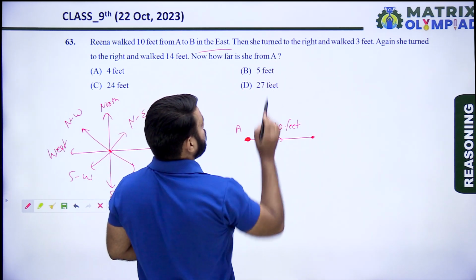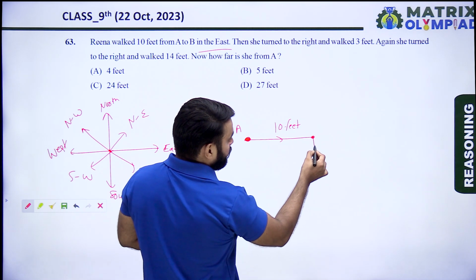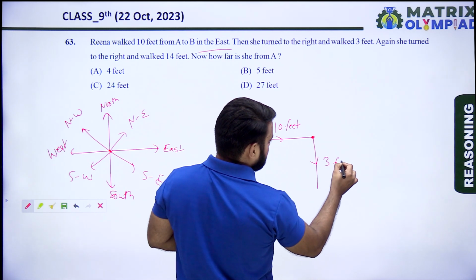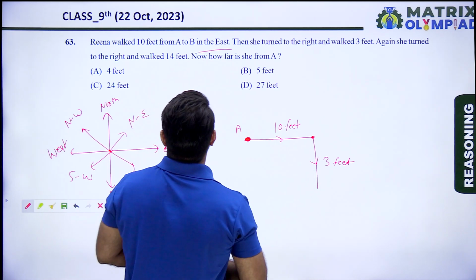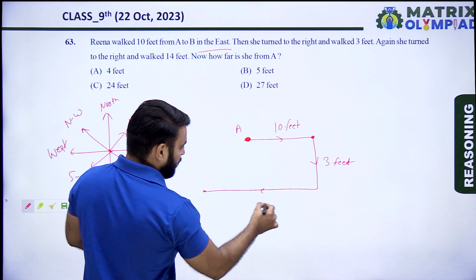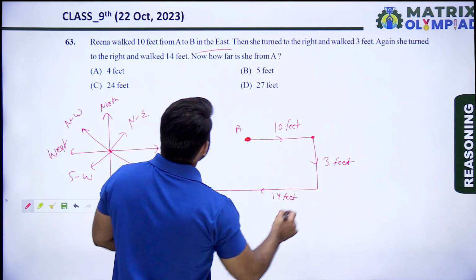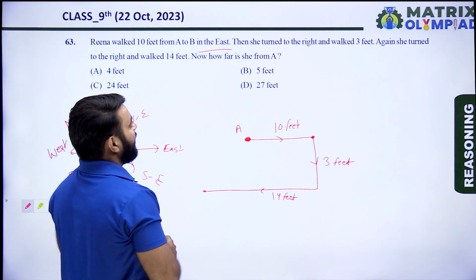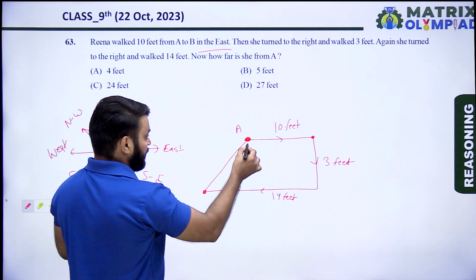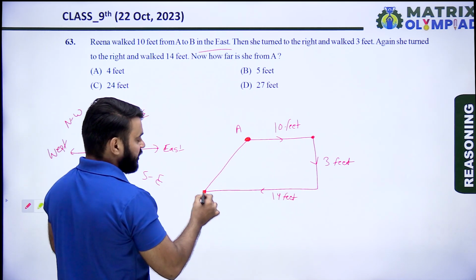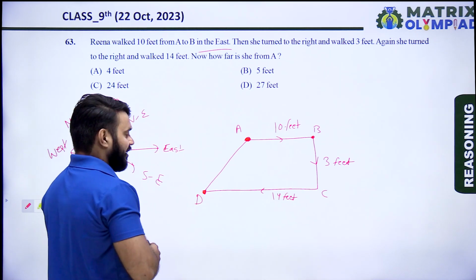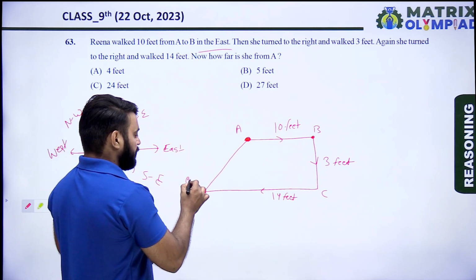Now she turned to the right and walked 3 feet. Again she turned to the right and walked 14 feet. Now how far is she from A? We need to find the distance between the initial point and the end point. So let's suppose this is B, C, and the last end point is D.